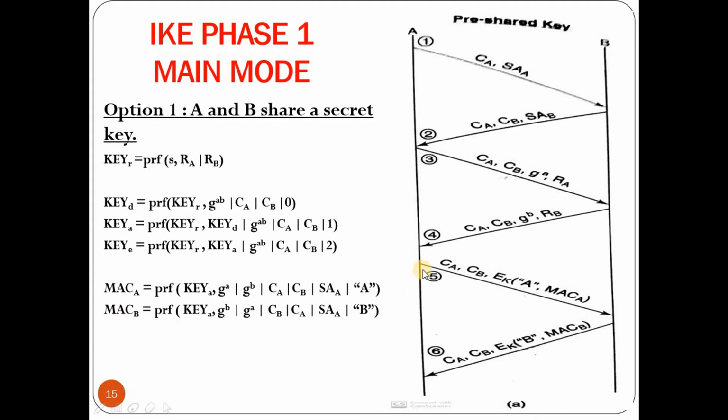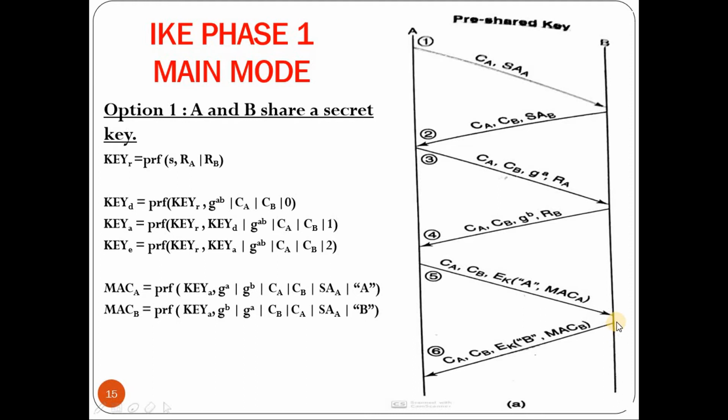So in the fifth message, what user A will send is the certificate of A, the cookie of A, the cookie of B. Along with that, it will also send the identity of A and MAC A, computed by A, which is encrypted using key E, that is the encryption key. So here K indicates the key E, E indicates encryption. So encryption is done using key E on the identity of A and the MAC A computed by user A.